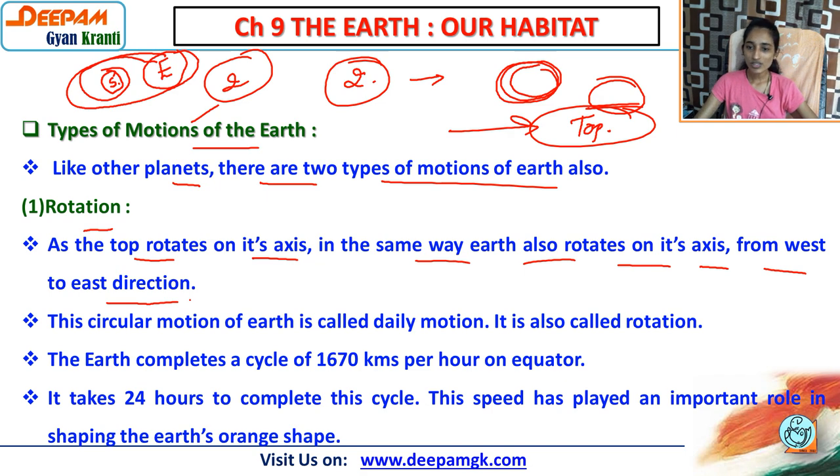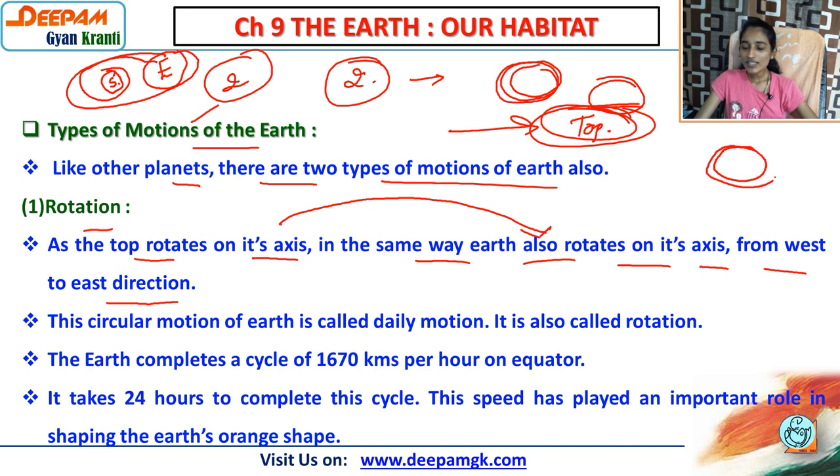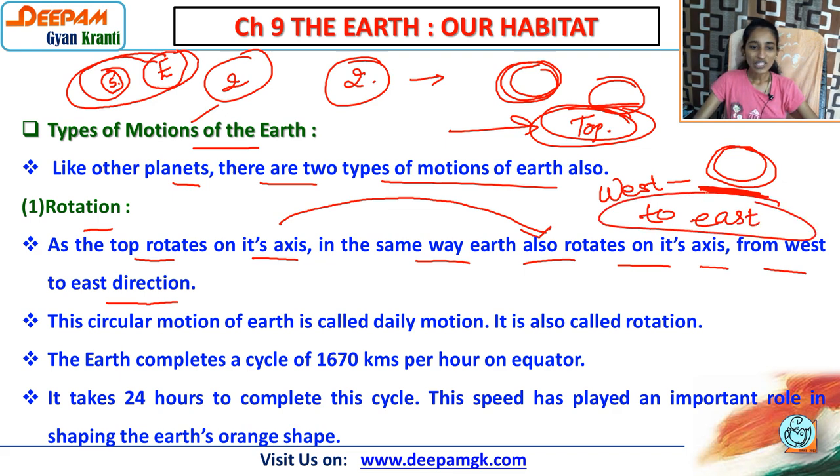That is also very important. I already told you about the top, the one you play with. In the same way the earth also rotates on its axis. Suppose this is our earth. The earth rotates on its axis, meaning on its own place, but what is the direction? The direction is west to east. Definitely the question will be there in the exam: write the direction of the rotation of the earth. In the exam the options are west to east, east to west, north to south, south to north. The correct answer is west to east.